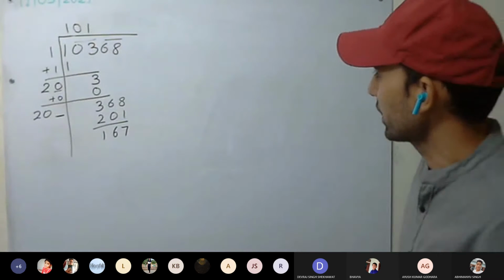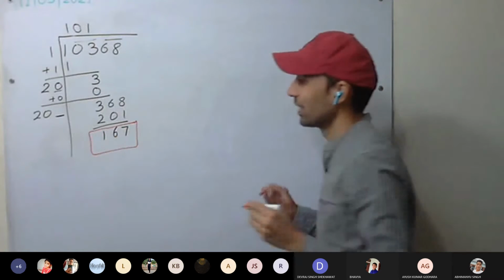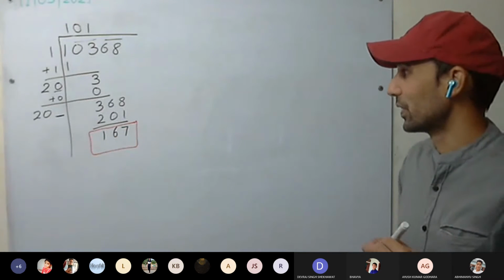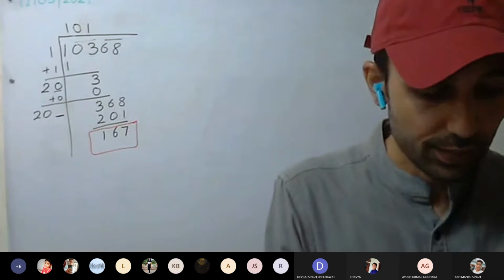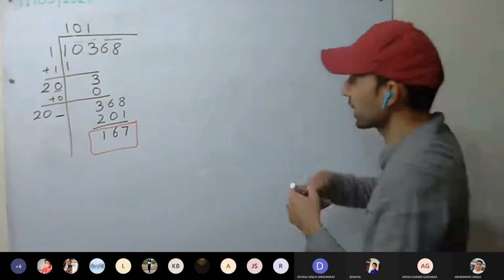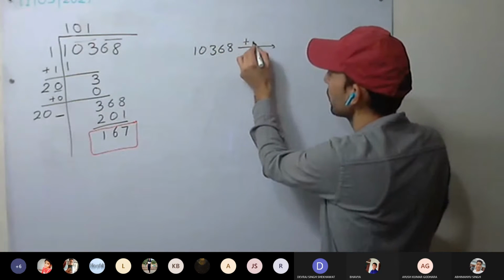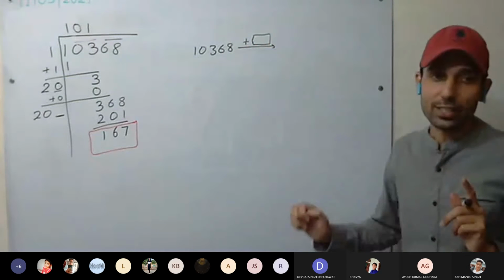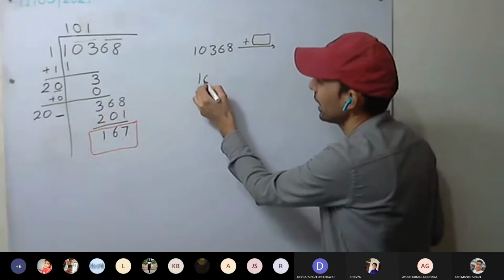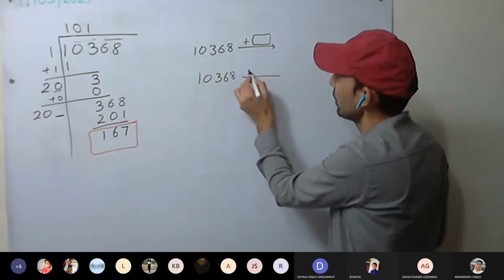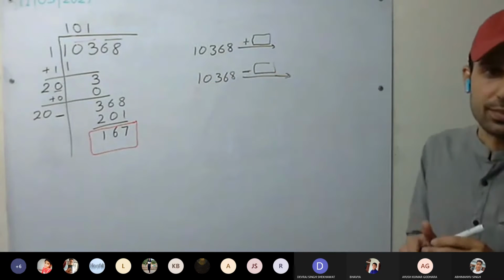Now, what is important for us here? This we require: 167. So by what number should it be increased? For 10368, something we have to add and something we have to subtract. Just pay attention here.